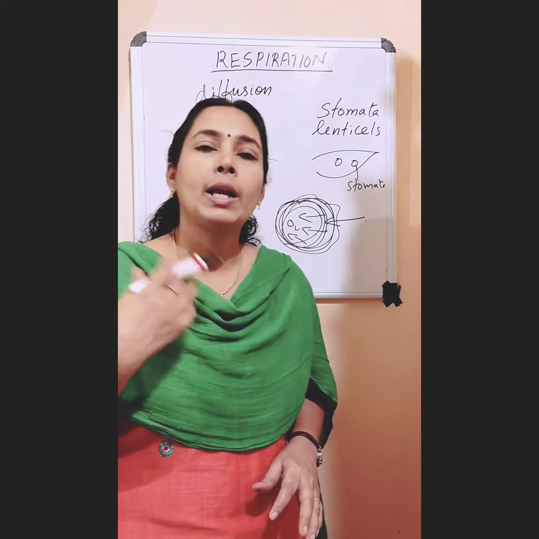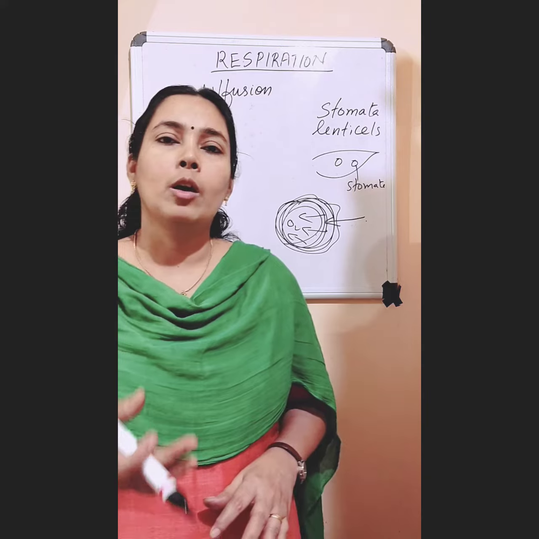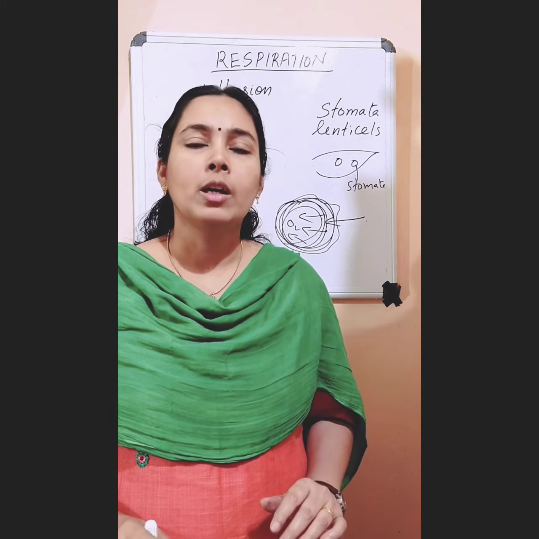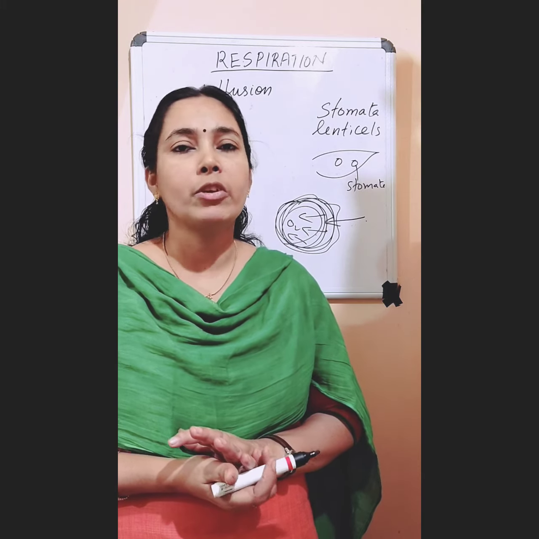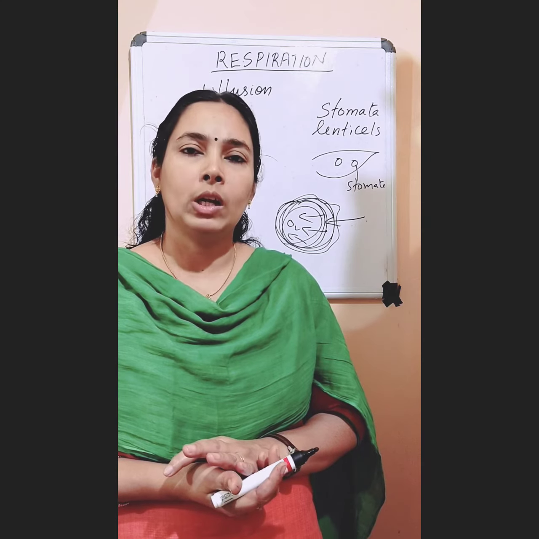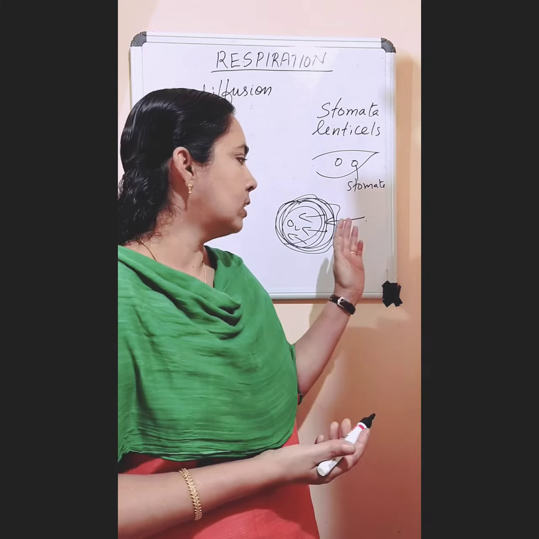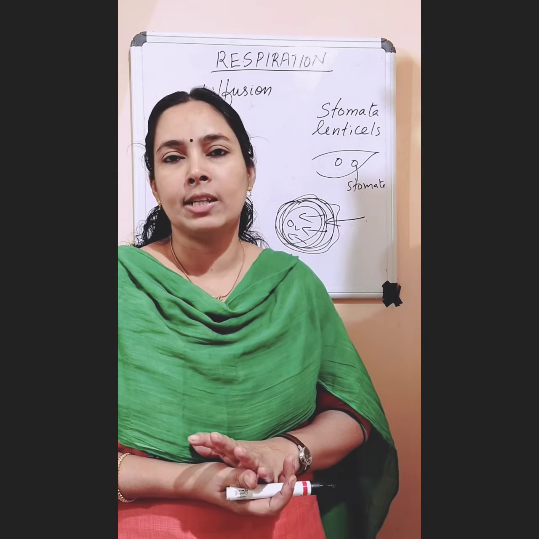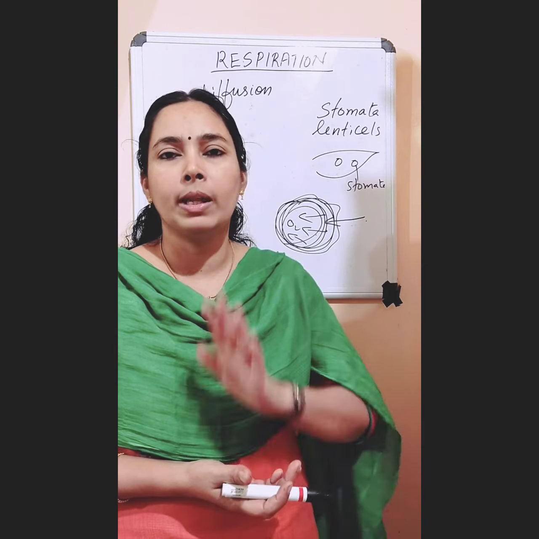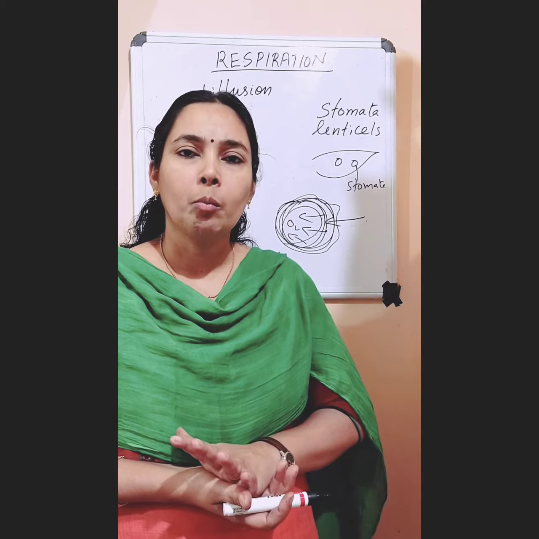But in multicellular organisms, the body is very big, so diffusion is insufficient to meet the oxygen requirements of their body. So by diffusion alone, oxygen won't reach all the cells of their body because they have many cells, they have a big body.